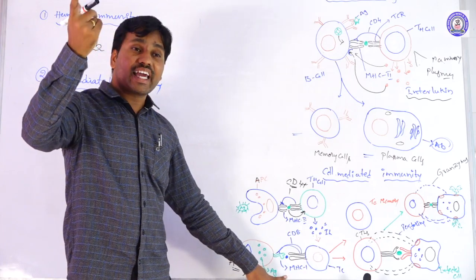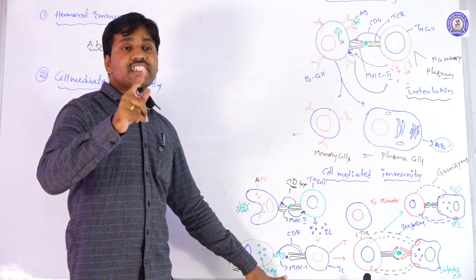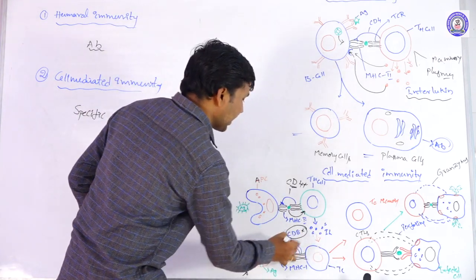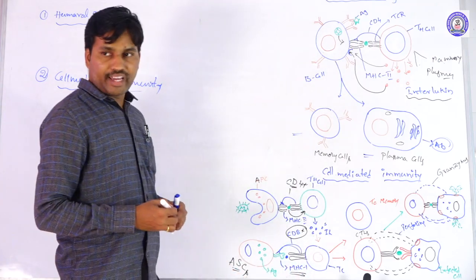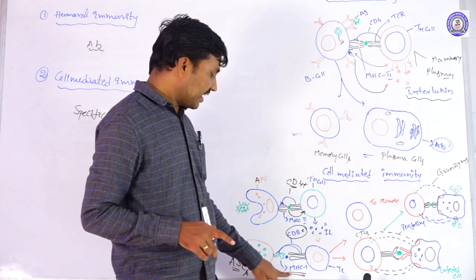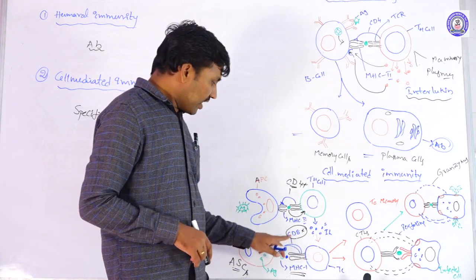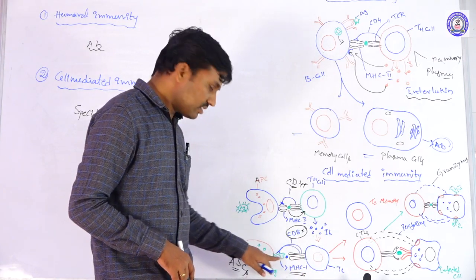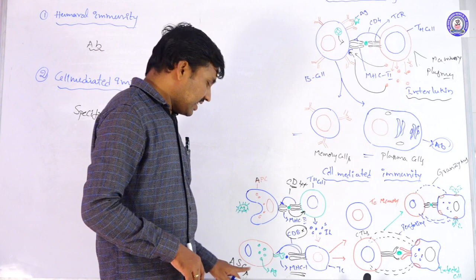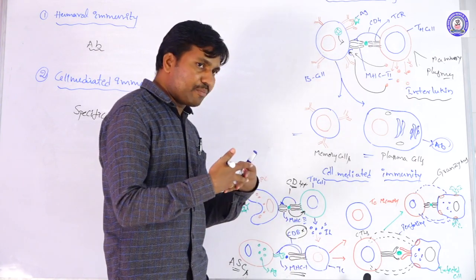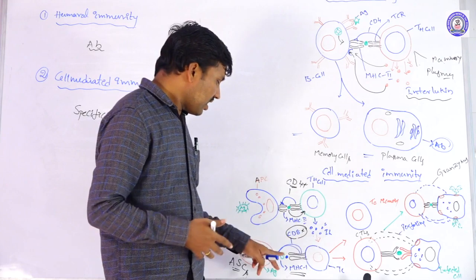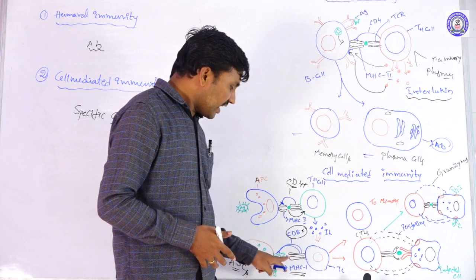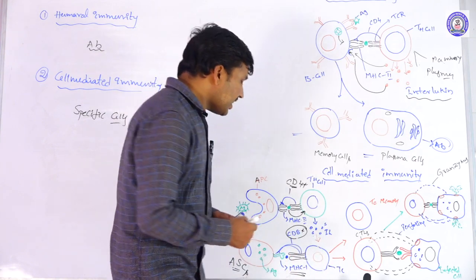The MHC1 complex is recognized by the CD8 marker of the TC cells. The MHC complex is recognized only by the CD8 marker. So because of the CD8 marker, the TC cell combines with the antigen on the ASC, both come together and combine with each other, and the TC cell recognizes the antigen.